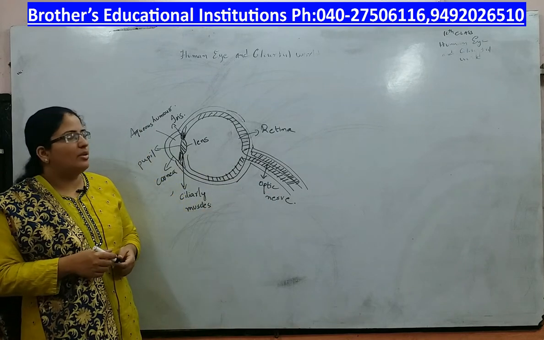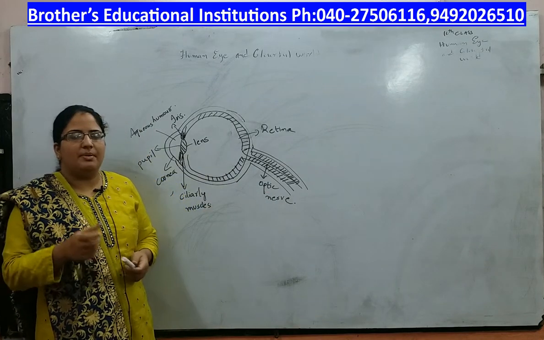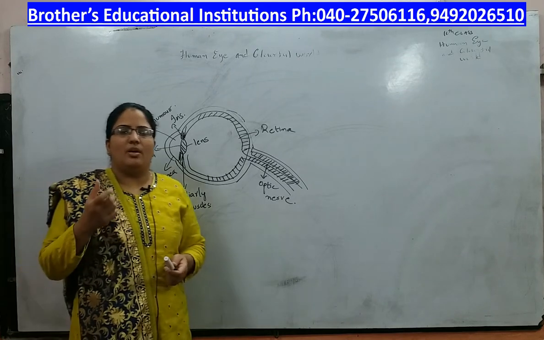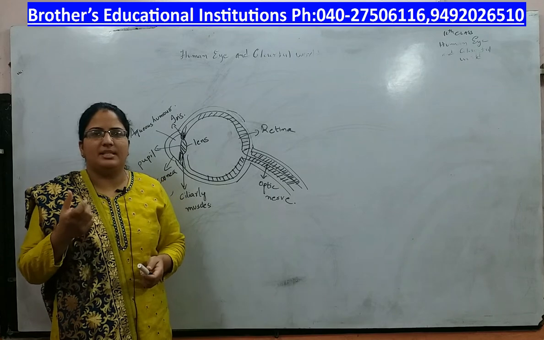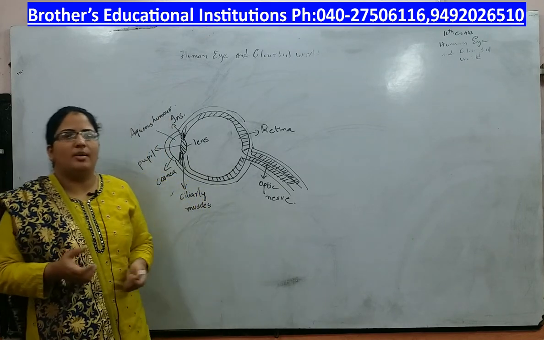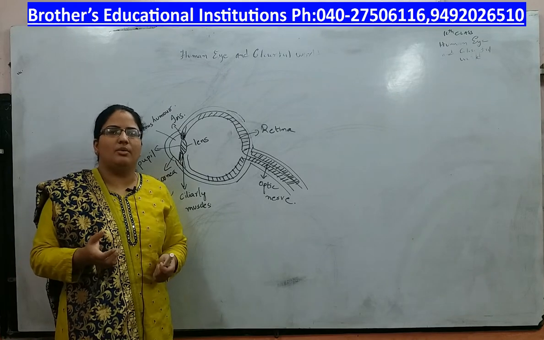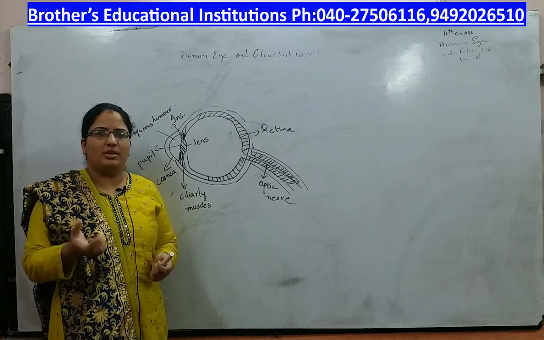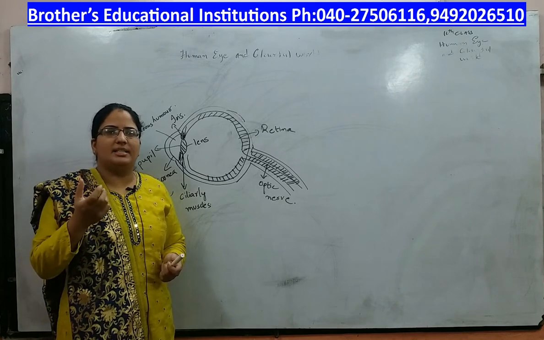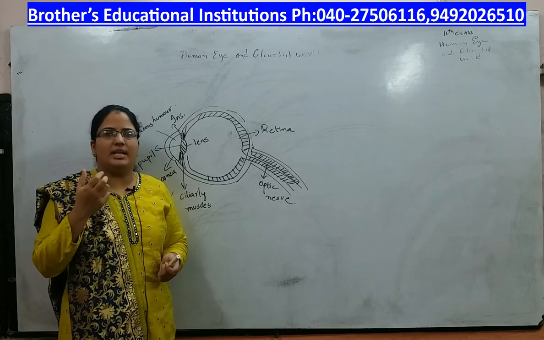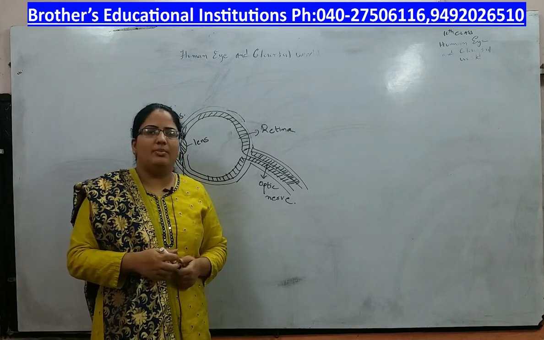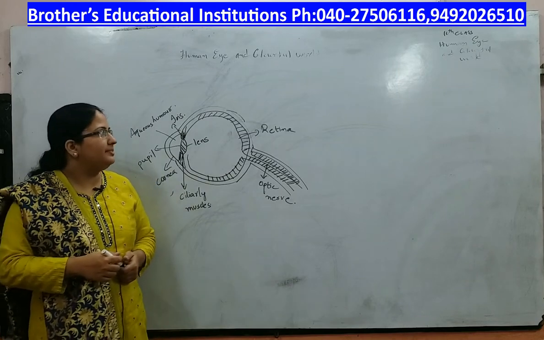Right. Before going to the chapter, what is the purpose of the eye? The purpose of the eye is that it causes the sensation of vision. You have the sensation of vision because of the eye. How are you able to see the different objects around you? First the eye falls on that object and the object reflects. The reflected, scattered light will fall on the retina of your eye. Hence you can see the object clearly. That is how you will be able to see the object.